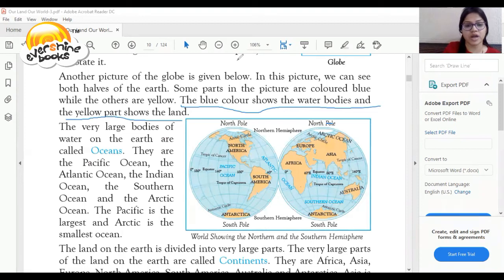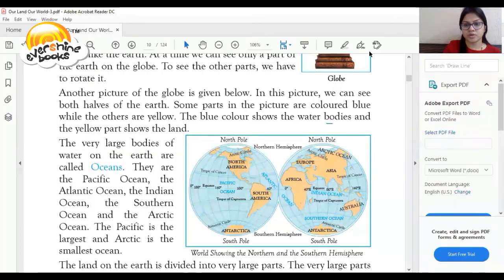लार्ज बॉडीज को क्या कहा बच्चों? लार्ज बॉडीज को ओशियंस कहा. So there are 5 large bodies that are called oceans. They are Pacific Ocean, Atlantic Ocean, Indian Ocean, Southern Ocean, and Arctic Ocean. So these are 5 water bodies called oceans.